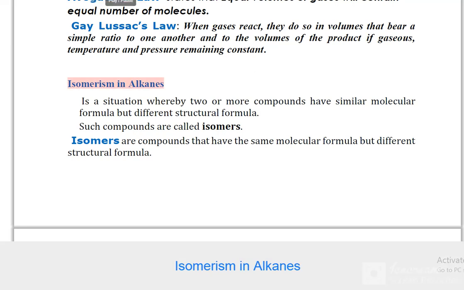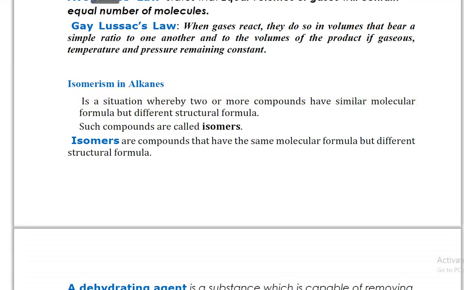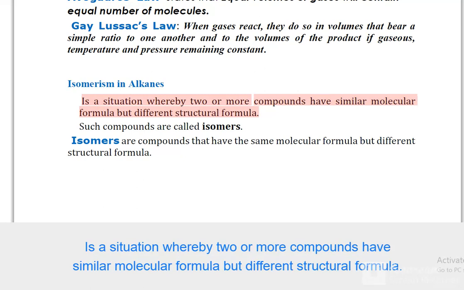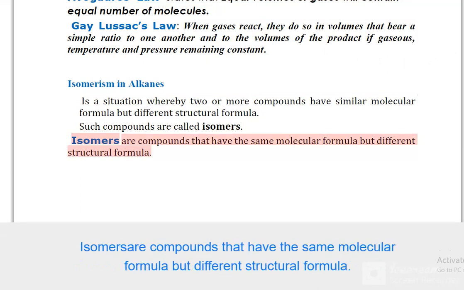Isomerism in alkanes is a situation whereby two or more compounds have similar molecular formula but different structural formula. Such compounds are called isomers. Isomers are compounds that have the same molecular formula but different structural formula.